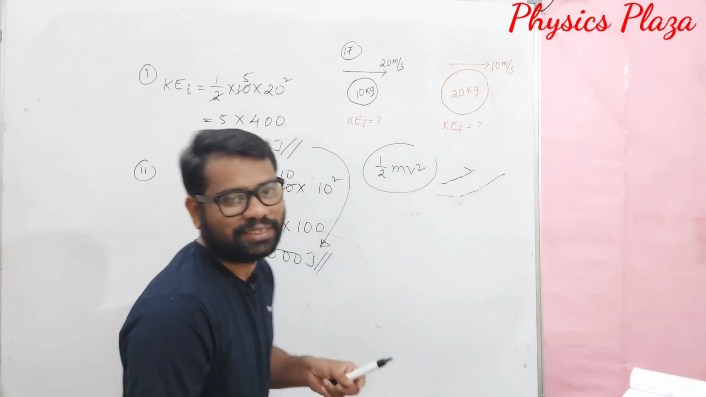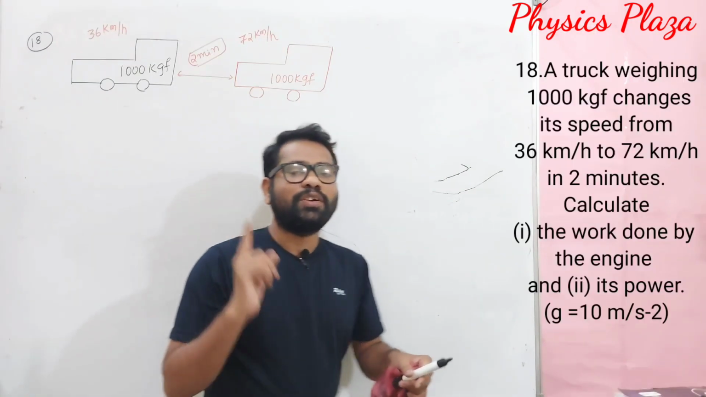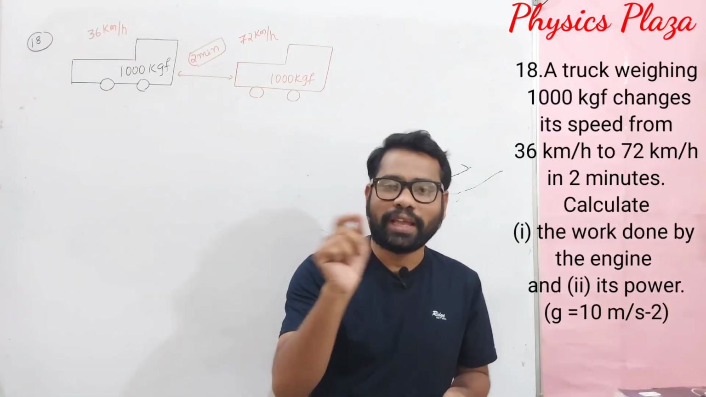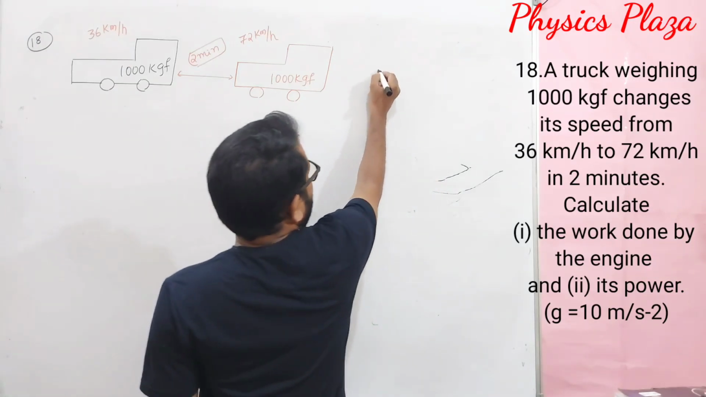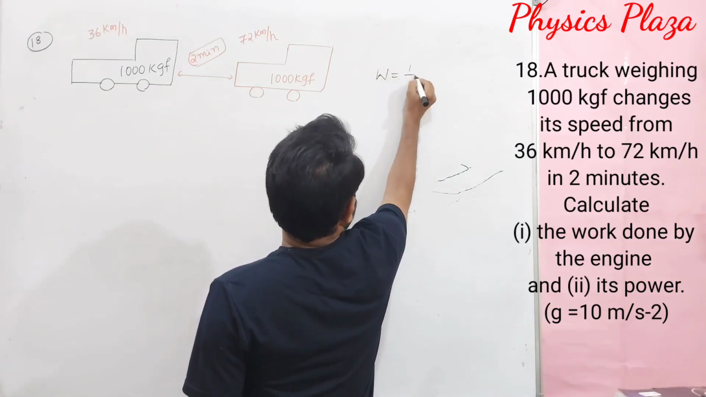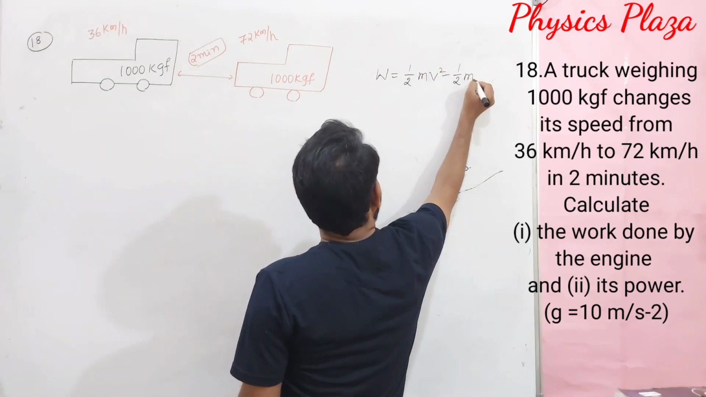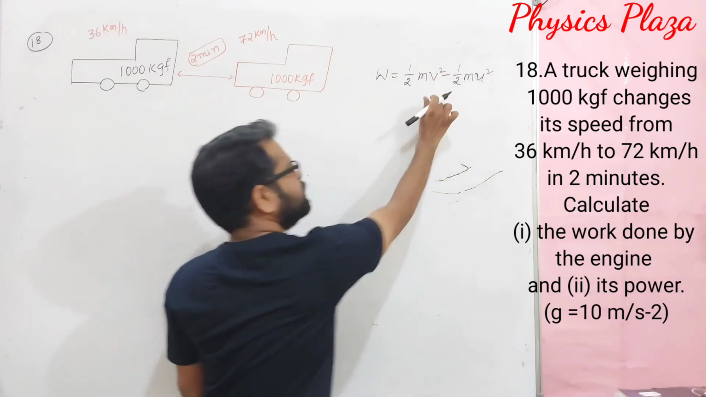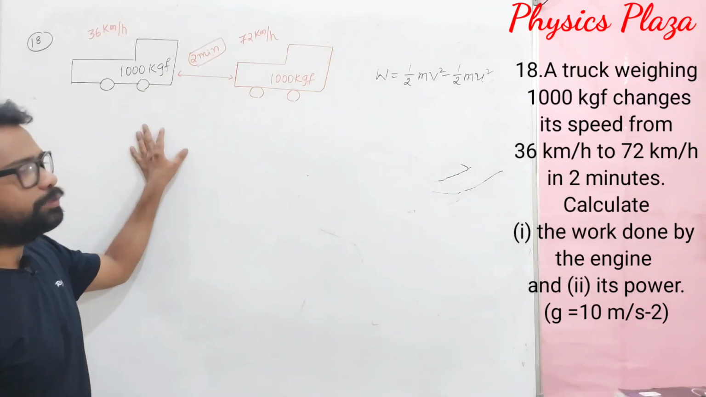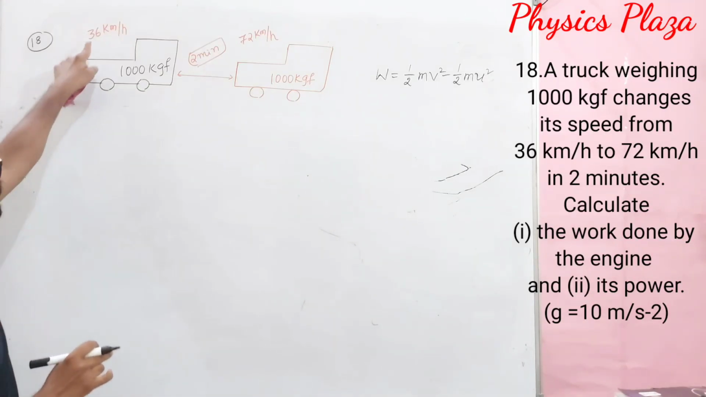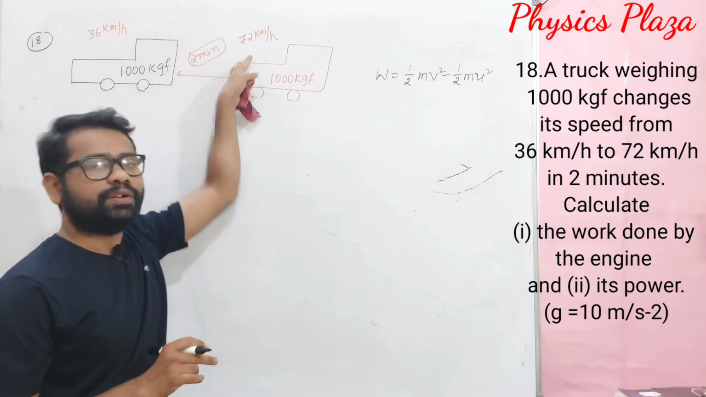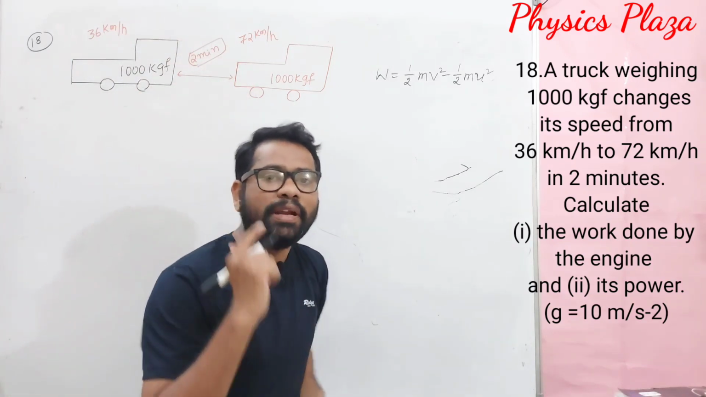Okay children, copy it. Now we are going to solve a numerical based on the work energy theorem. What is the work energy theorem? According to the work energy theorem, work done is final kinetic energy minus initial kinetic energy. Based on this, we are going to solve the numerical. Children, what is given here? Velocities are given in kilometer per hour. First, we need to convert into meter per second.